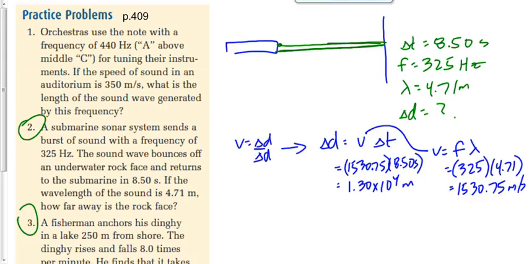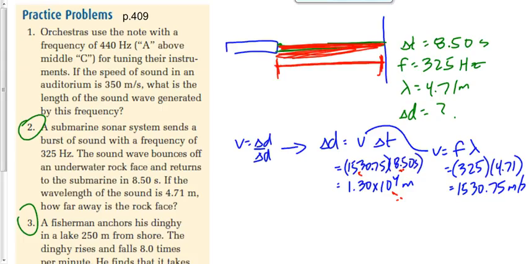We're looking for this distance, the distance between the submarine and the rock face. We have a time that it takes the sound to go there and back again. So we have double the time that we want. We have to either divide that time in 2 and multiply 1530.75 times 4.25, get 6.51 kilometers, or we could take this distance and divide it by 2. So solve for the distance there by using half the time, or solve for the distance there and back, and then divide the distance by 2. Something has to be divided by 2. Okay.